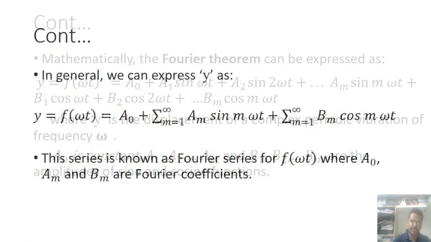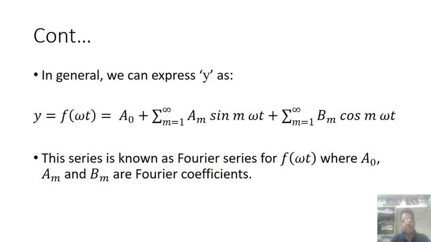Now here we are also going to express this concept with y as a wave function of f of omega t. We can write the previous equation using summations: a naught plus the summation of m equal to 1 to infinity am sin m omega t plus the summation of m equal to 1 to infinity bm cos m omega t.